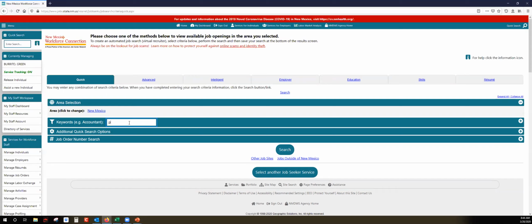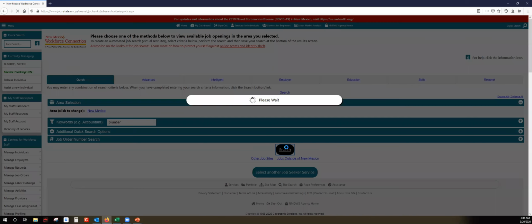So we'll just put in here plumber. It's going to bring up all the jobs that either the plumber is listed in the job title or in the job description. If you click on any of these here, these are more specific as far as if it's just plumber, it's going to show you 8 jobs. Plumber, first shift, legacy site, it's going to show you the 6 jobs. But if we just want to look for plumber, we'll hit search.